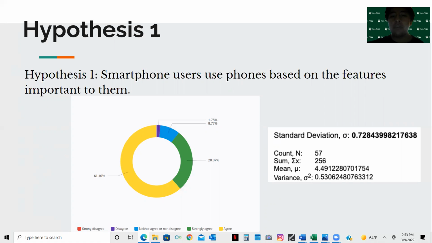The mean we got from the 57 respondents is 4.49 with a standard deviation of 0.72, meaning that on average, people strongly agreed that the features were important to them and that there is a limited variation in the population.